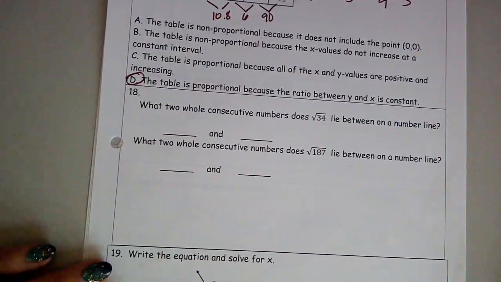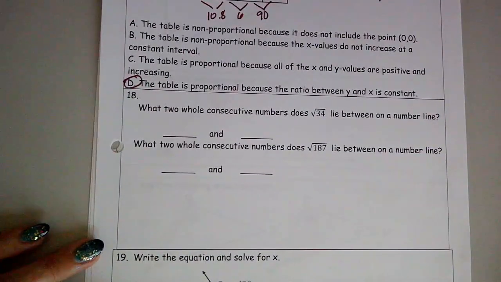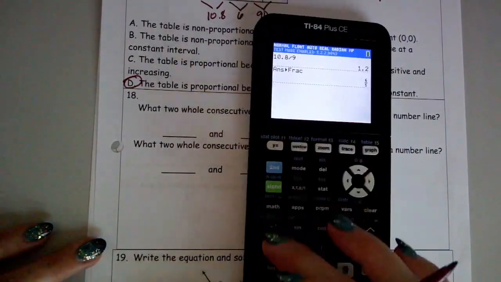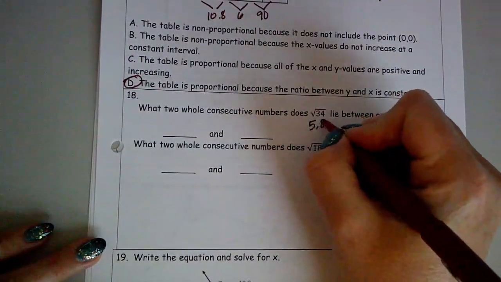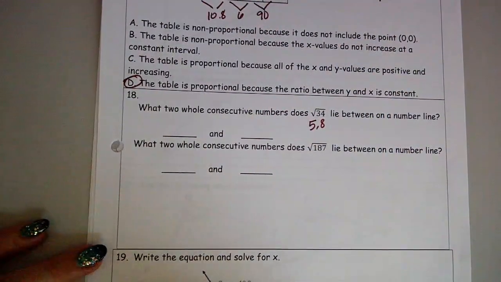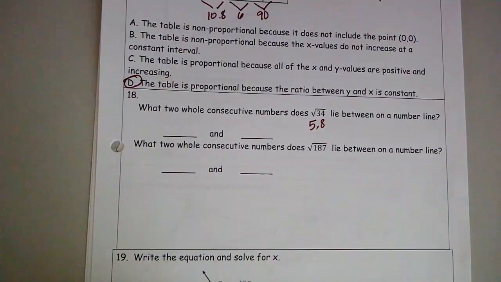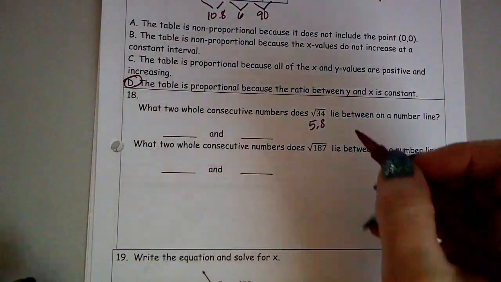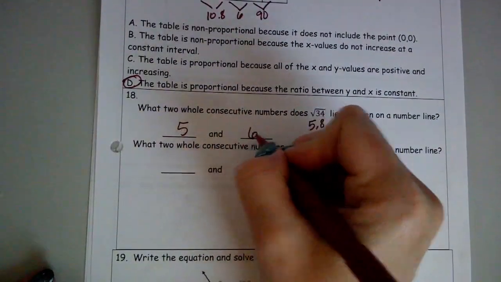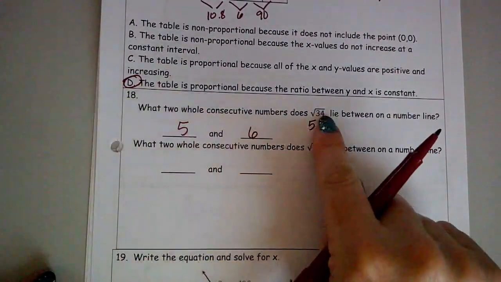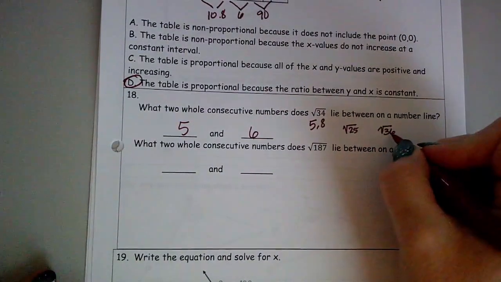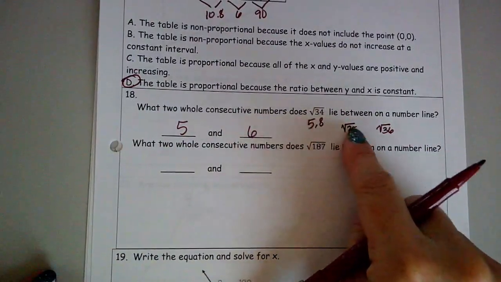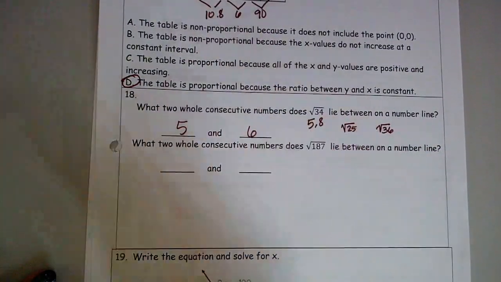What two whole consecutive numbers does the square root of 34 lie between on a number line? I can go to my calculator, punch in the square root of 34, and I get 5.8. Guys, what two whole numbers does 5.8 come between? Does it come between 4 and 5, 5 and 6, 6 and 7? Well, it's 5.8, so I can clearly see it comes between 5 and 6. I also know the square root of 25 is 5 and the square root of 36 is 6. Therefore, 34 comes between those numbers, so it's got to be somewhere between 5 and 6.